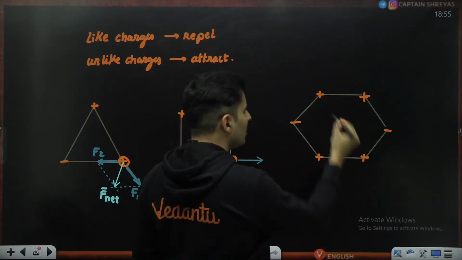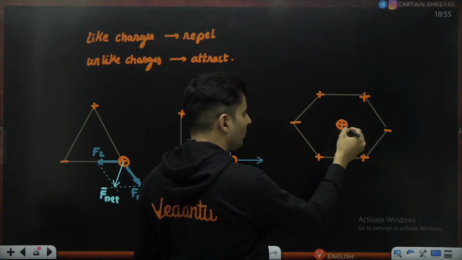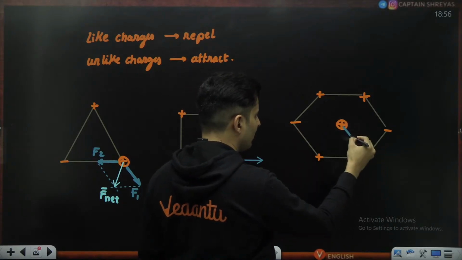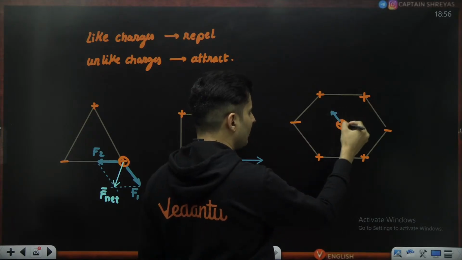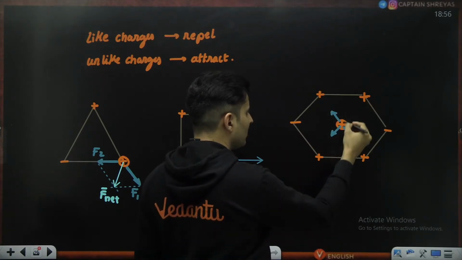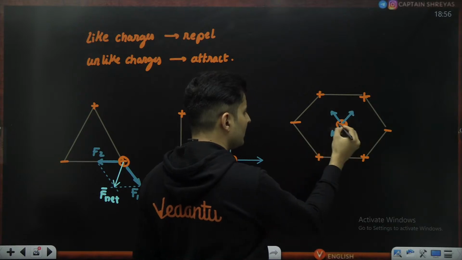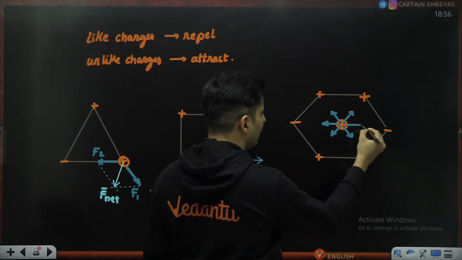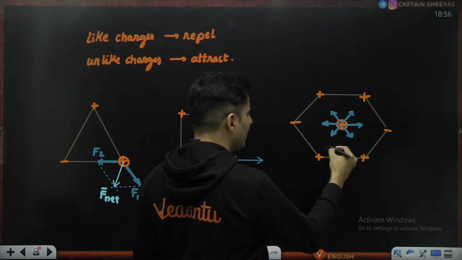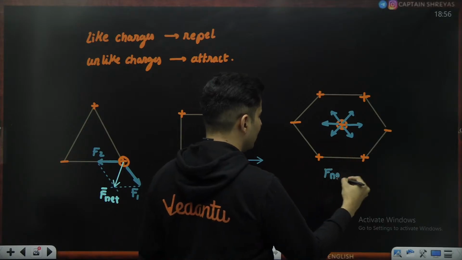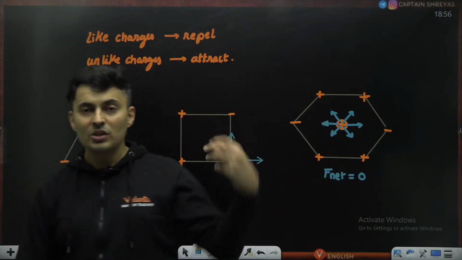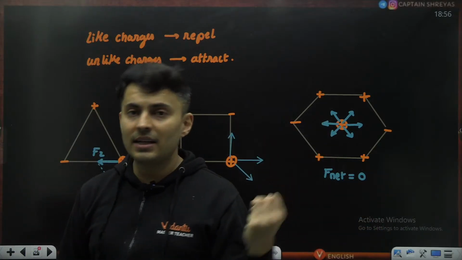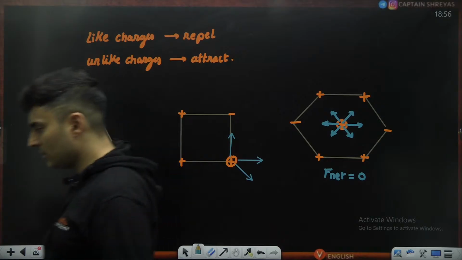Well, we all know positives will repel the positive. So this positive will repel this positive. This positive will also repel this positive. This positive will repel this positive. This negative will attract it. This negative will attract it. Everything is cancelling, so the net force in this case obviously will be zero. Things like that, you will see in the electrostatics chapter.